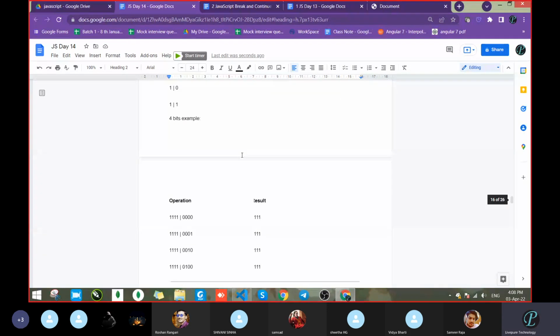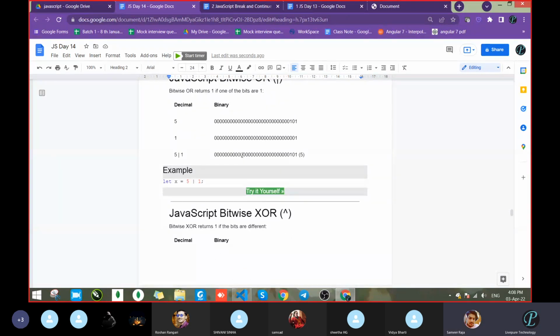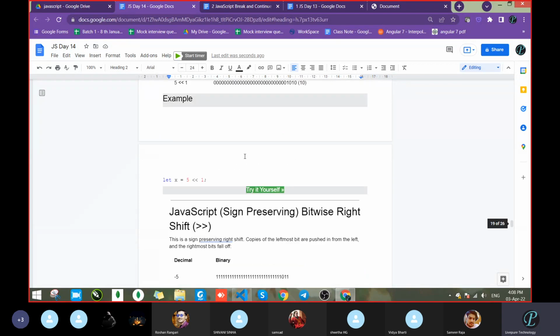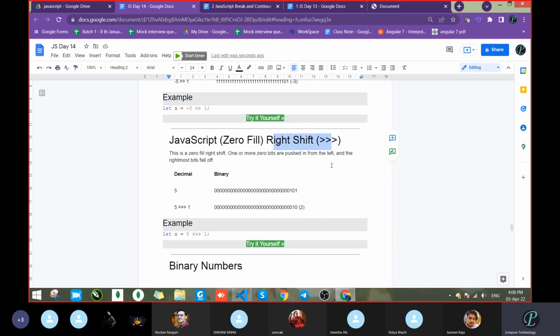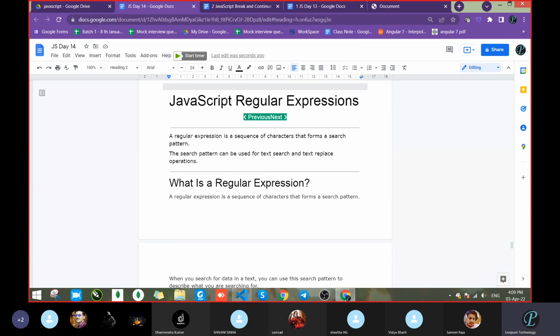Anyone having any issue? Bitwise OR is there? If you have an issue, take admission in the electronics department, you will get digital electronics, then you will learn more. Then right shift is there, left shift we already saw. Go directly to the last one, sir. Regular expression is there, man.